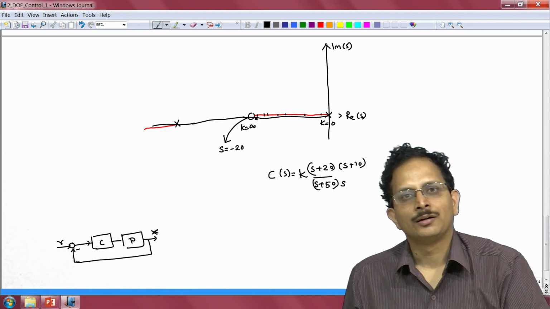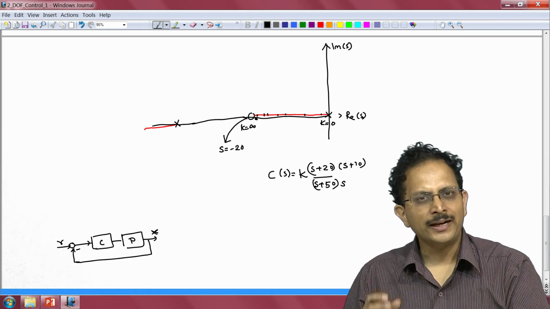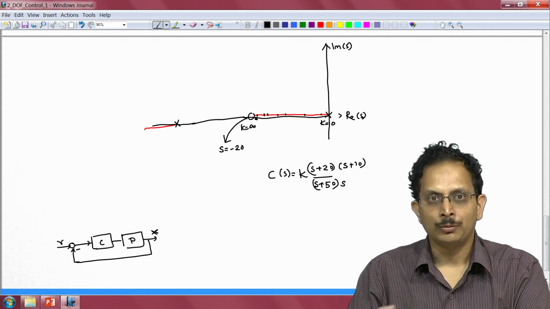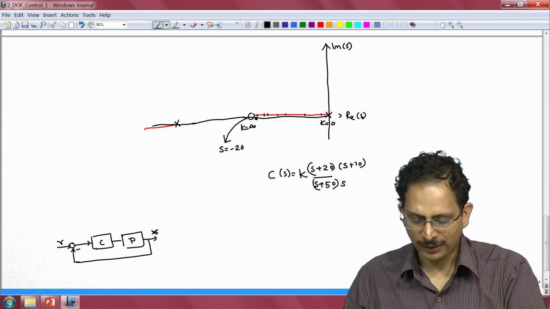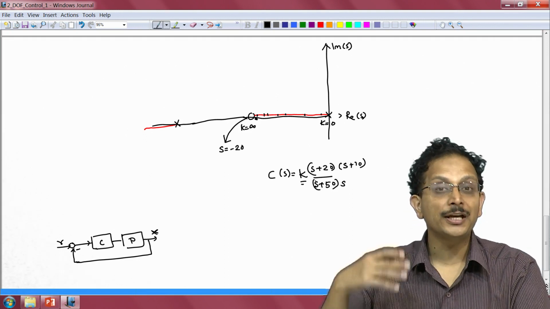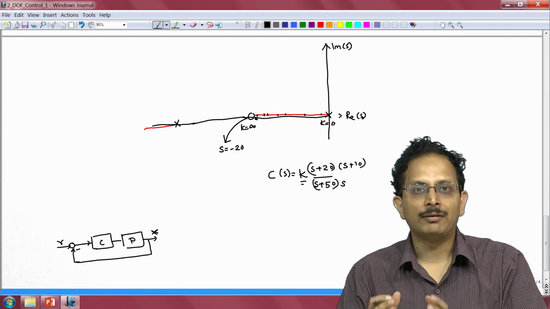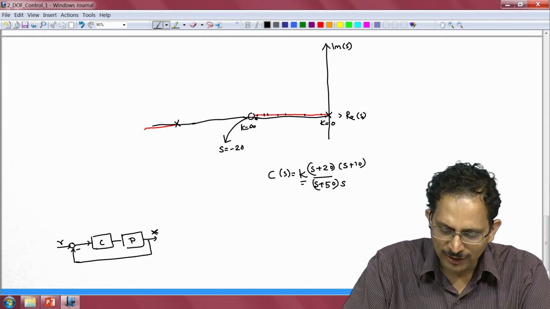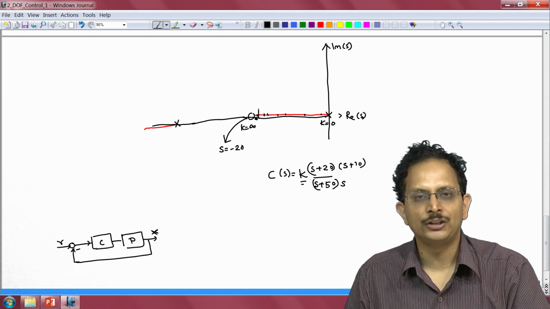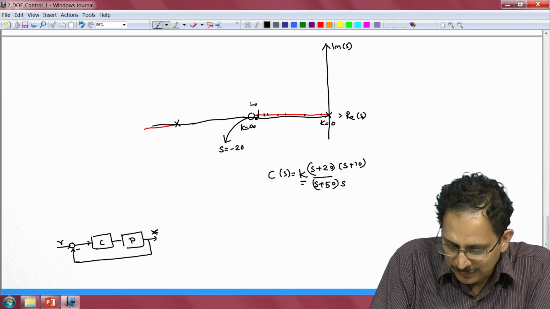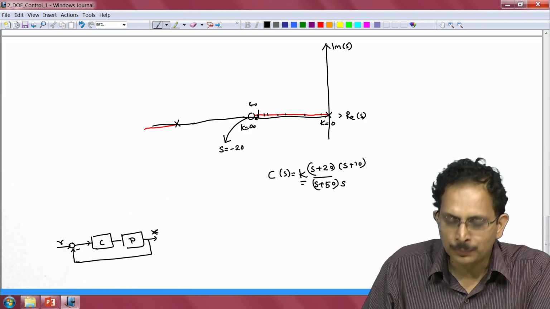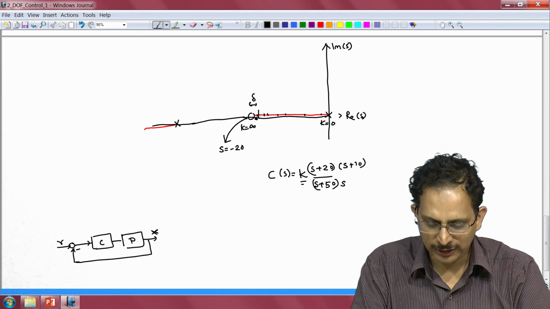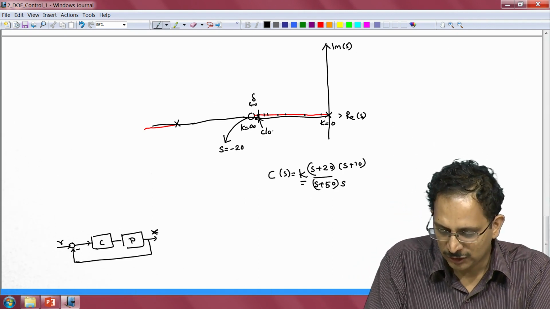Now, this works very well, with the exception that there is a small problem in this control design. So, if this is our controller structure and we have chosen our gain k to be adequately high, so that our closed loop pole is located at a very small distance delta away from the open loop 0's position. So, let us say the difference between the position of the open loop 0 and the closed loop pole is delta. So, this is the location at which our closed loop pole is situated.